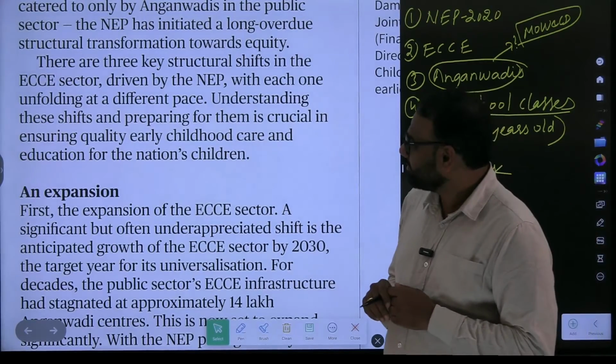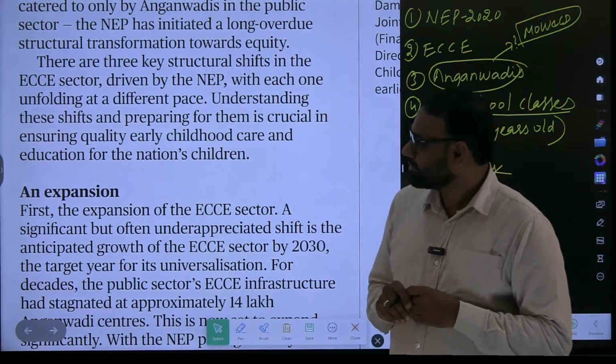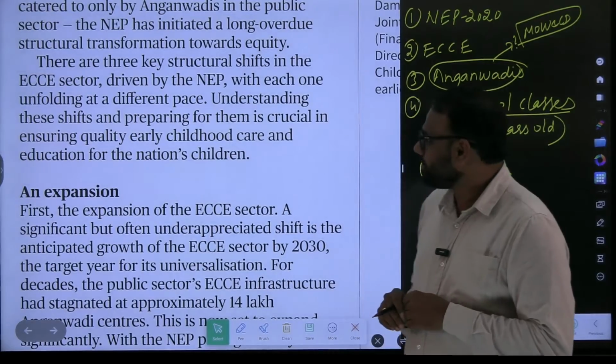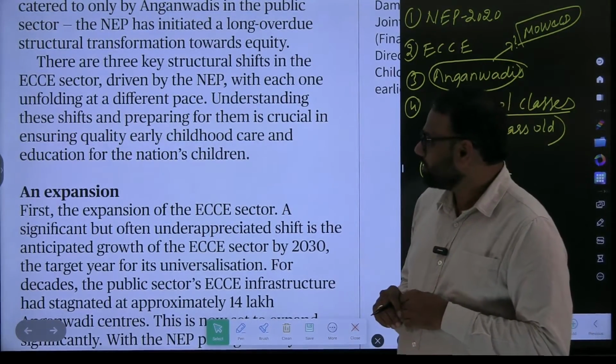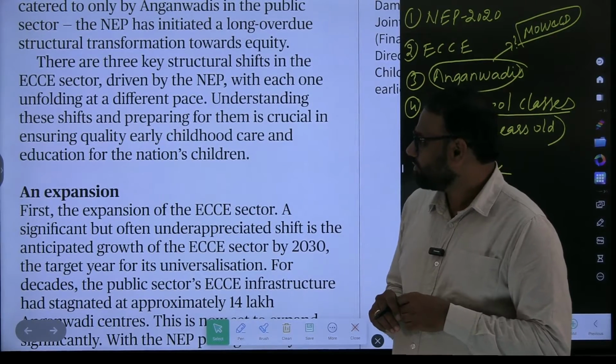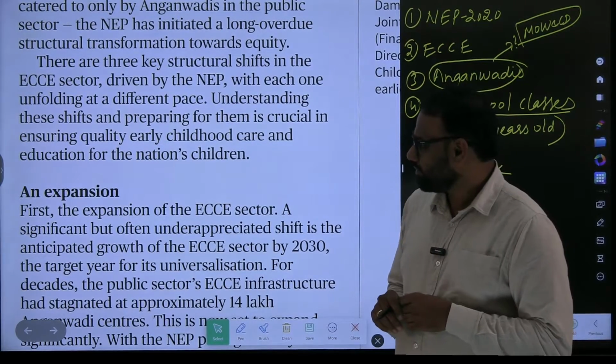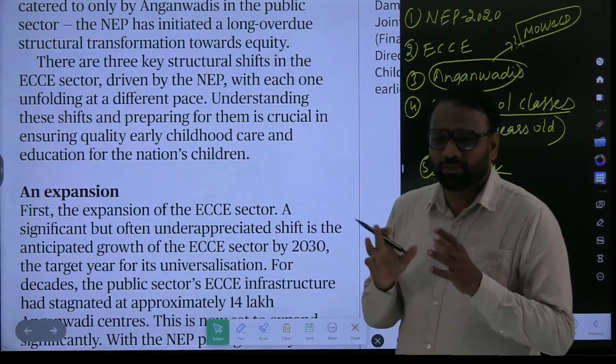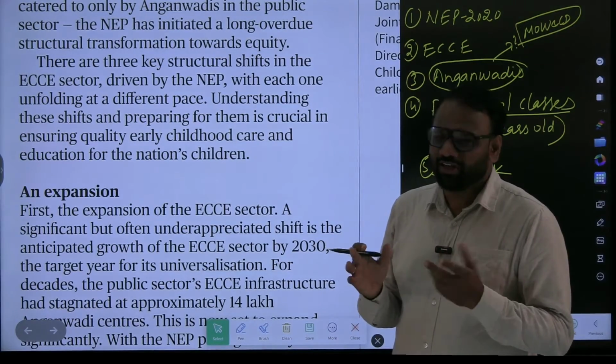There are three key structural shifts in the ECC sector driven by NEP, with each one unfolding at a different pace. Understanding these shifts and preparing for them is crucial in ensuring quality early childhood care and education for the nation's children. Okay, so it's a very broad perspective. Very broad things you have mentioned. So we'll just skip it.